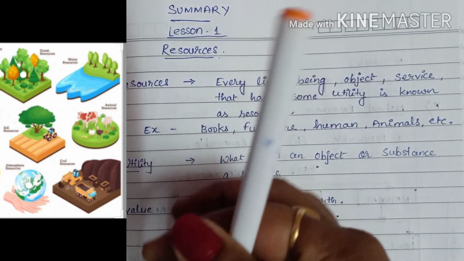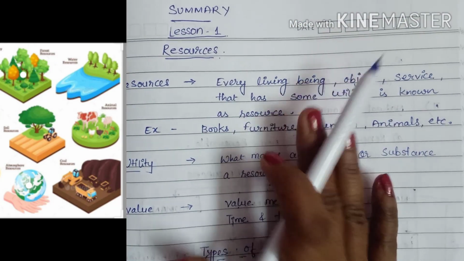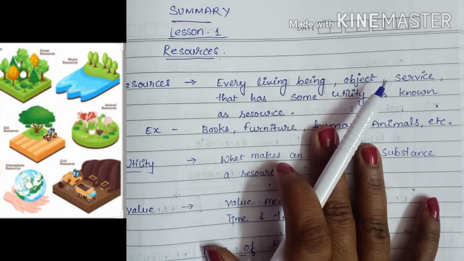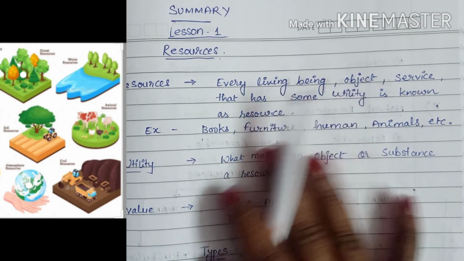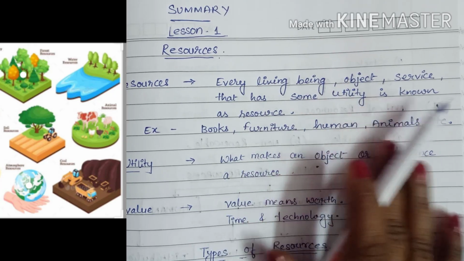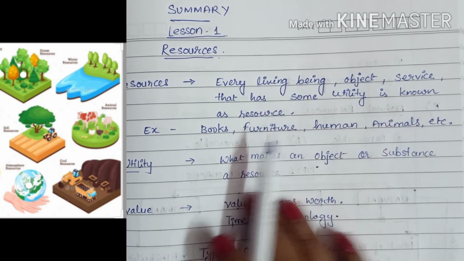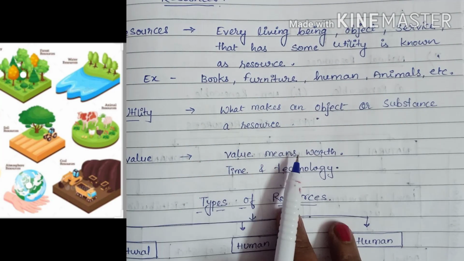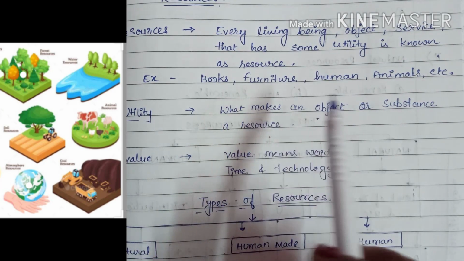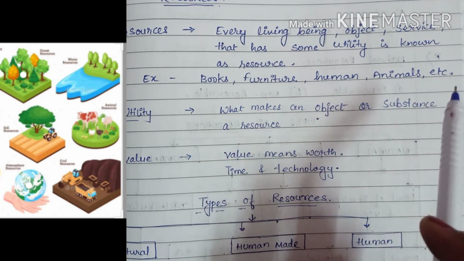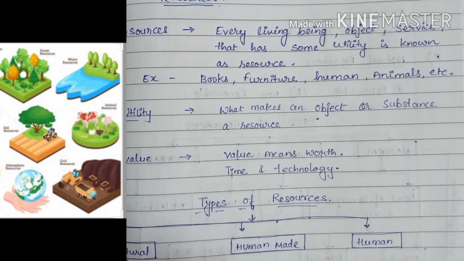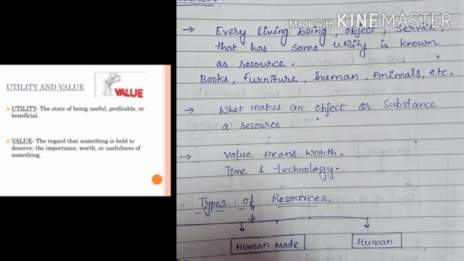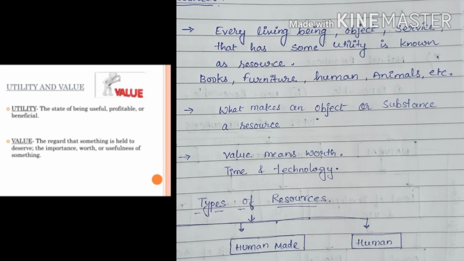Now see the pen. This pen is also a resource. This copy, textbook, these all are resources. Understand? So every living being, object or service that has some utility is known as a resource. For example, books, furniture, humans and animals are resources. Now, what do you understand by utility? Utility, what makes an object or substance a resource, is called utility.